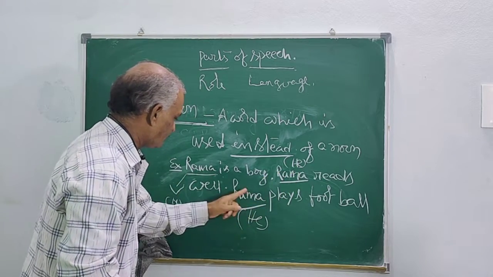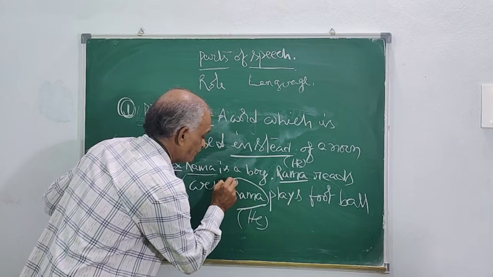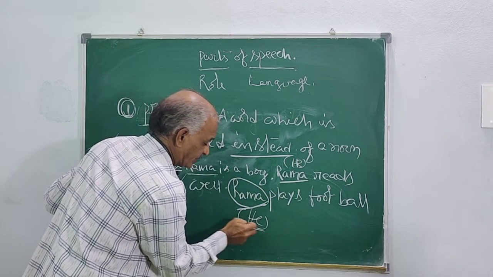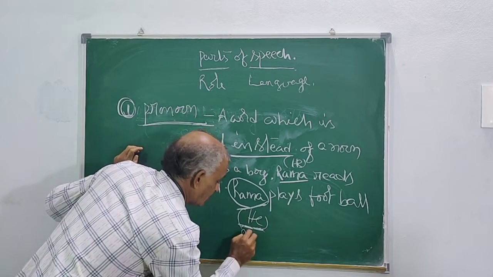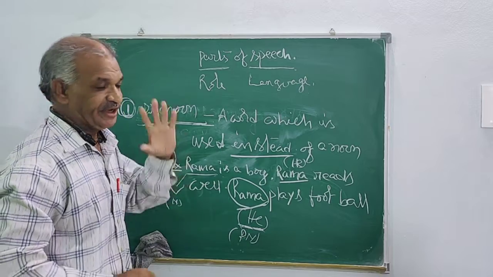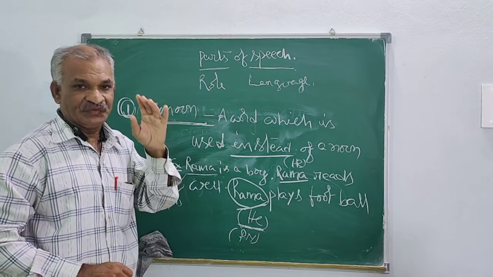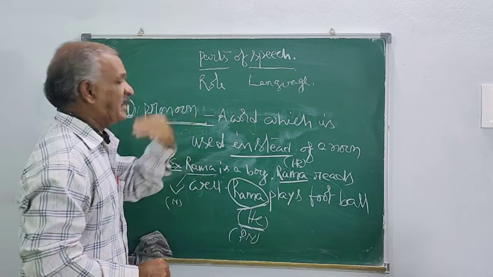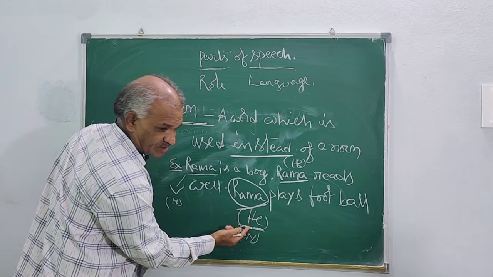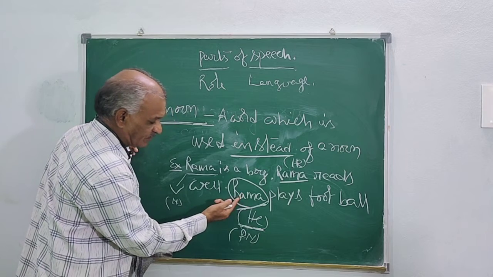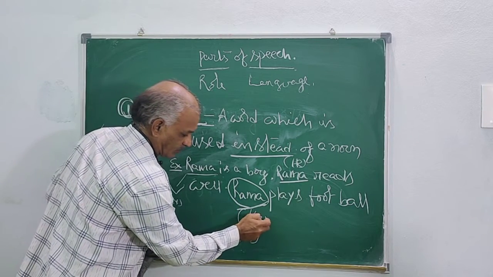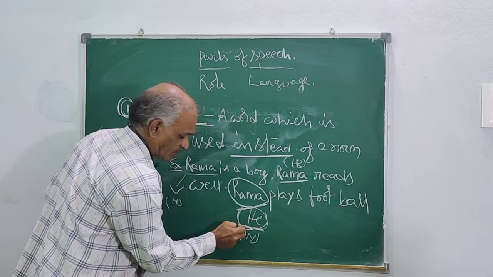In place of the noun, you used one word. So this is what is called a pronoun. We used this word in place of a noun. Because of that, it is called a pronoun.